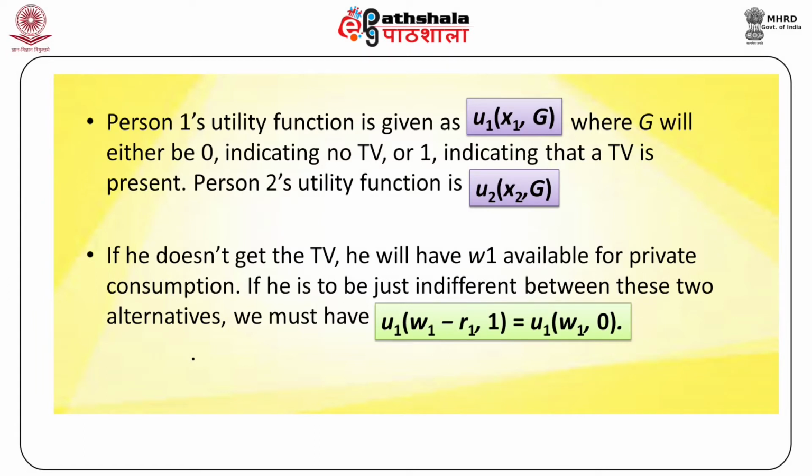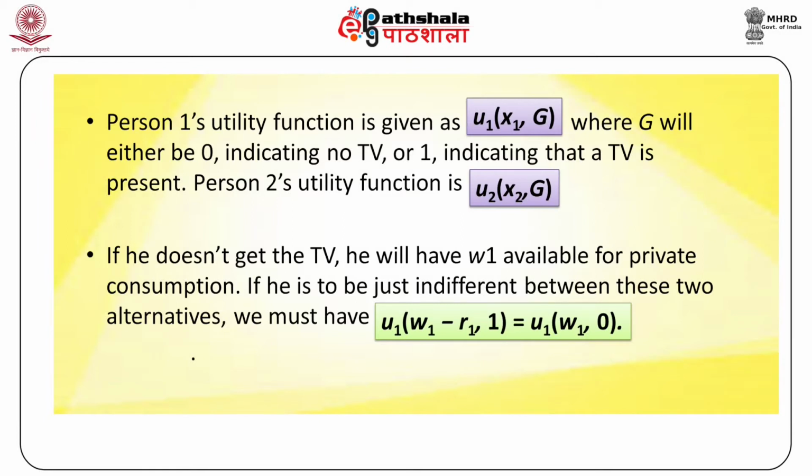The roommates may value the services of the TV quite differently. The value of the TV placed by each person can be measured by asking how much each person would be ready to pay to have the TV available. This can be done using reservation price.